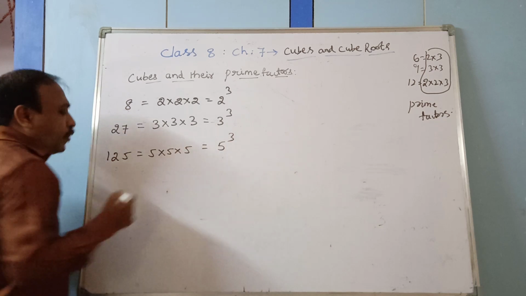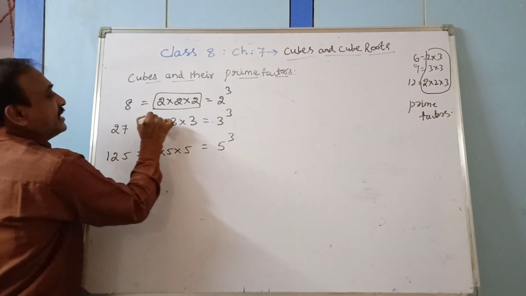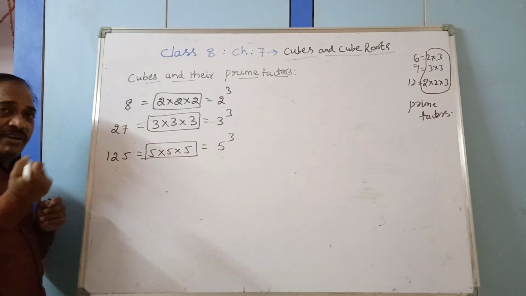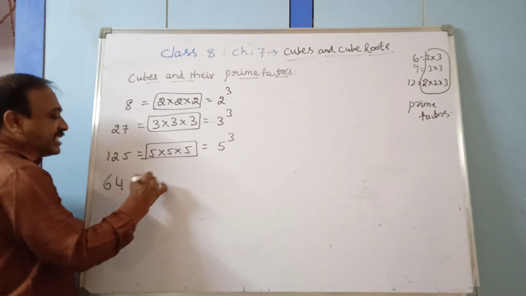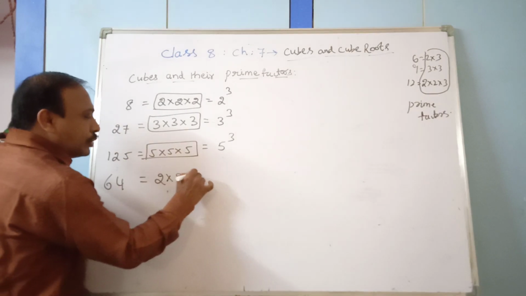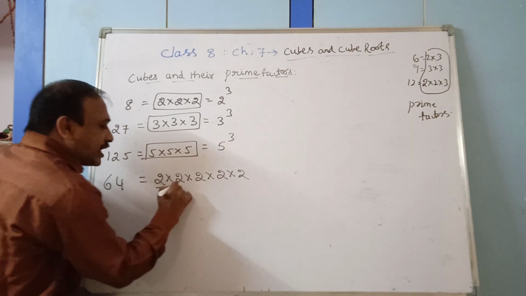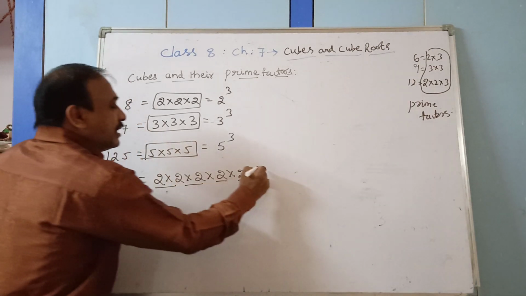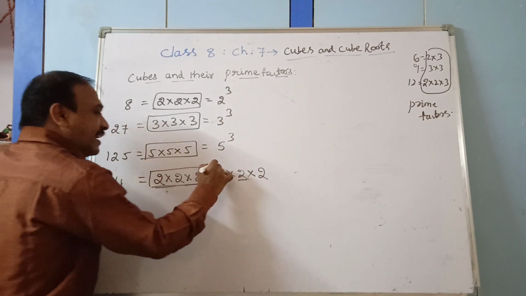You observe it. What are all these numbers here? These are prime numbers. Now I will tell you one more number, that is 64. You check it. 64 can be written as 2 into 2 into 2 into 2 into 2 into 2.